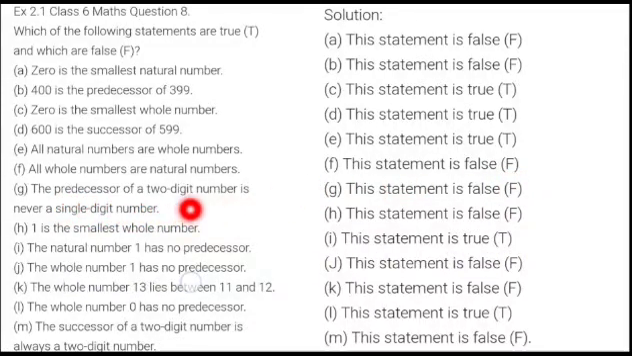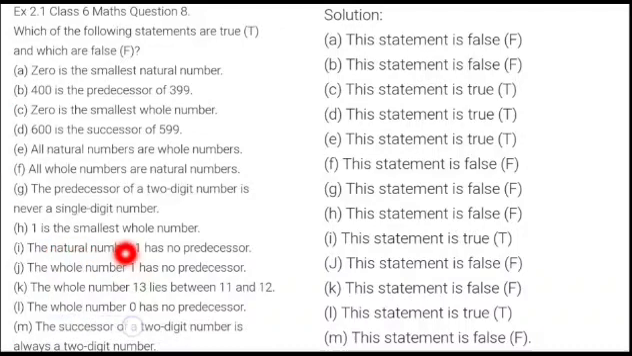The predecessor of a two-digit number is never a single-digit number. That means the two-digit numbers start only with two-digit. There is no single-digit number before a two-digit number. Is it true? No, we have 10 as the smallest two-digit number, and before 10 we have 9. Now 9 is actually a single-digit number. So again the statement becomes false.